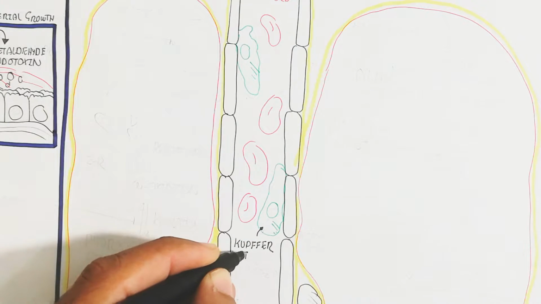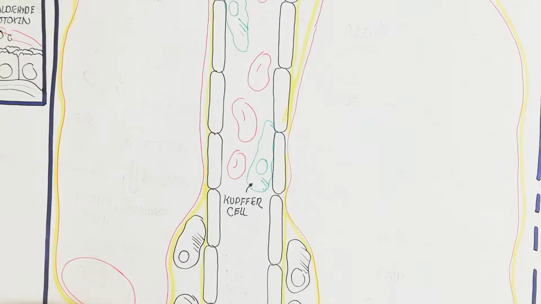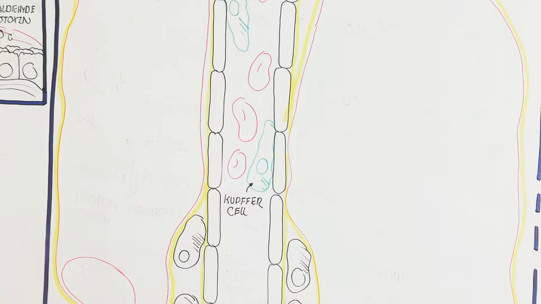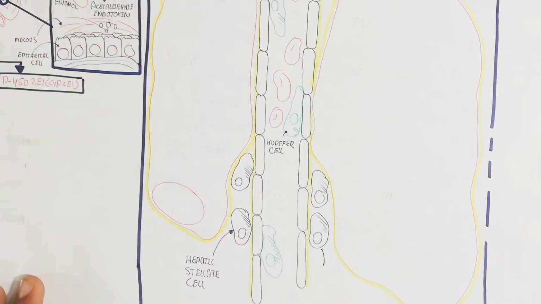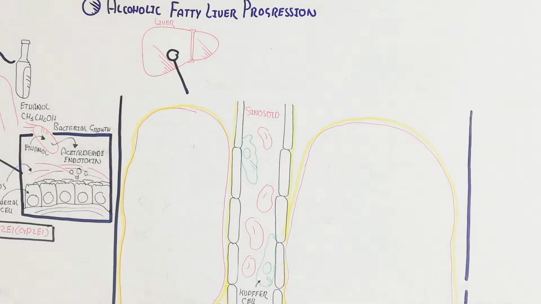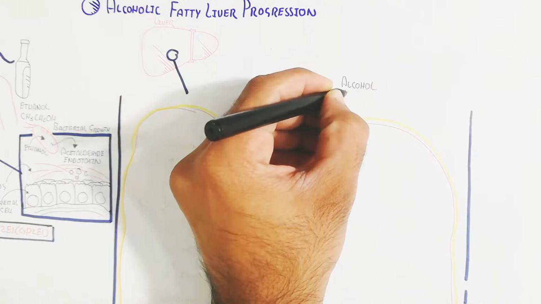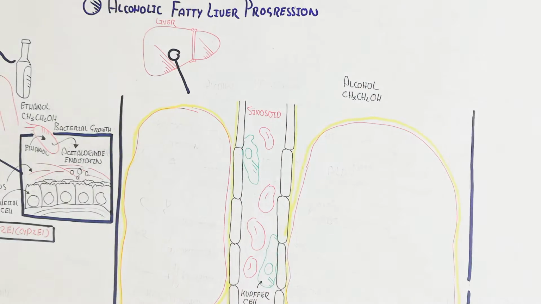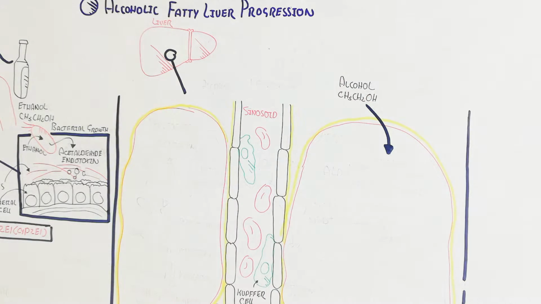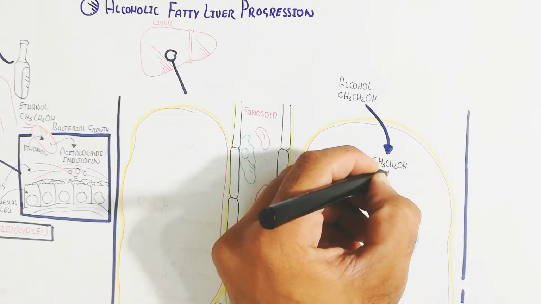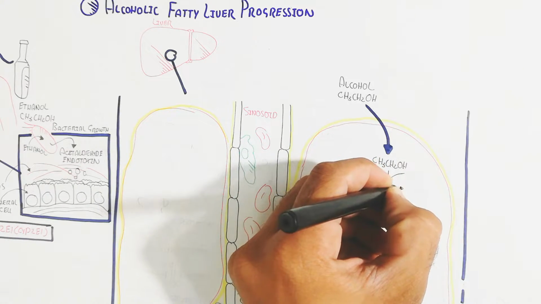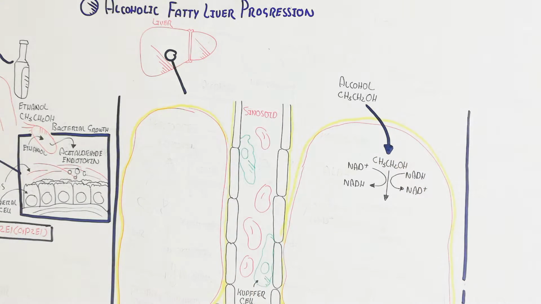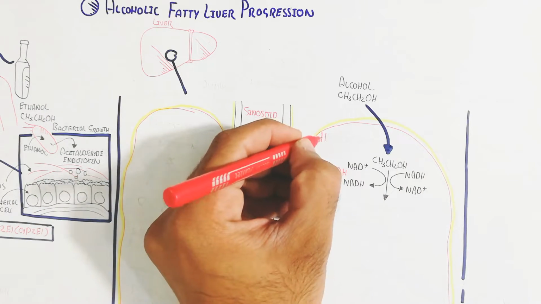This is the blood circulatory system, which contains endothelial cells, and the Kupffer cells are present inside the blood circulatory system with the endothelial cells, while the hepatic stellate cells are present between the hepatocyte and the endothelial cell, on the outside. When we consume alcohol, it moves into the hepatocyte, and the alcohol is detoxified. Excessive alcohol is harmful, while a little amount of alcohol, non-chronic, is not harmful.